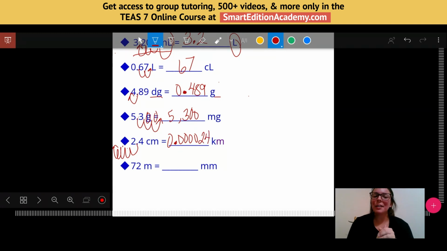Okay, so I'll just give you a moment to try the last one on your own, either using this strategy, or if you already know the conversion to go from meters to millimeters, go ahead and give it a shot. 72 meters would be how many millimeters?